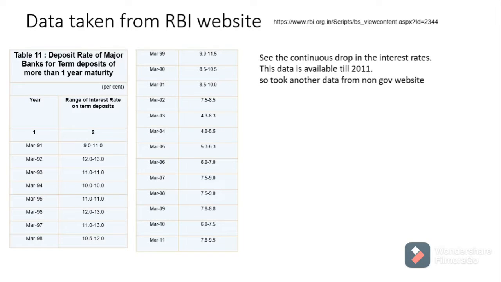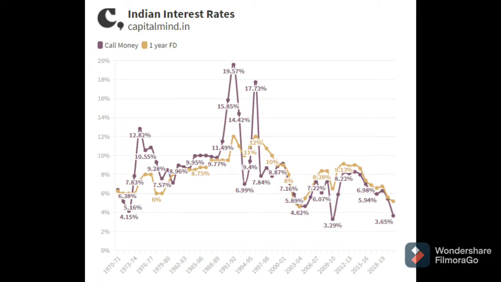Now, what we are seeing is the data taken from the RBI website. This data consists of major banks' term deposit interest rates. If you see it from 1991 till 2011, we can see a consistent reduction in the interest rate. I cannot find data beyond 2011 on the RBI portal, so I have taken another website as a reference.